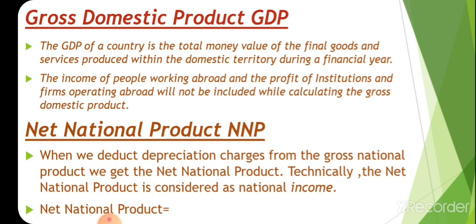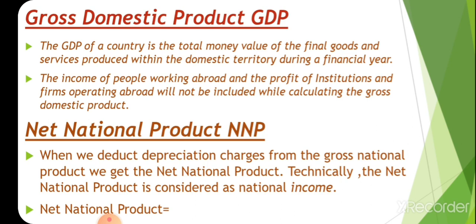There are lots of Indian companies working abroad, and we are not taking the income of those industries, because that income belongs to the foreign countries' GDP. Our GDP means the industries working in our country. The income of people working abroad, and the profit of institutions and firms operating abroad, will not be included while calculating the gross domestic product of a country.